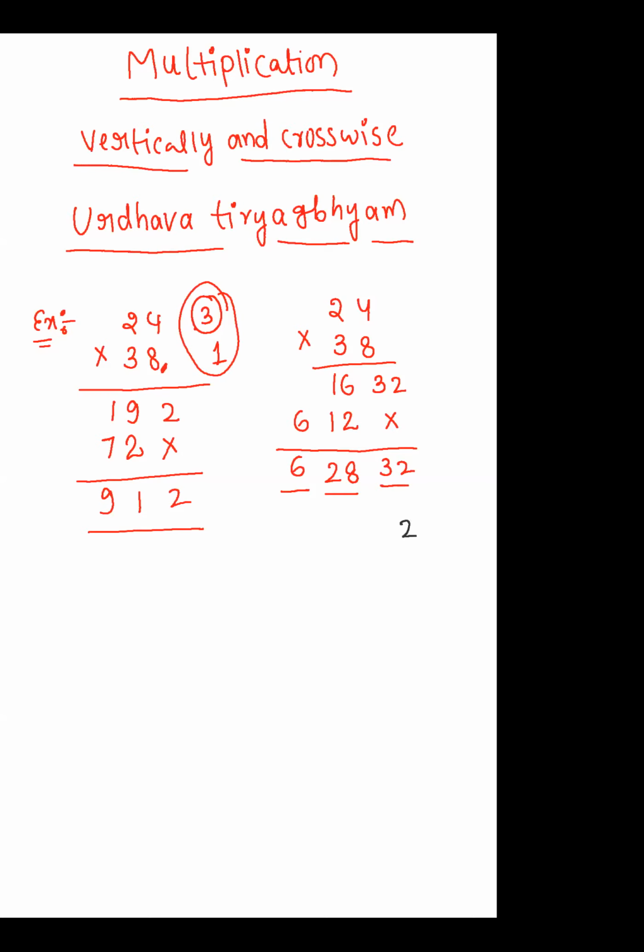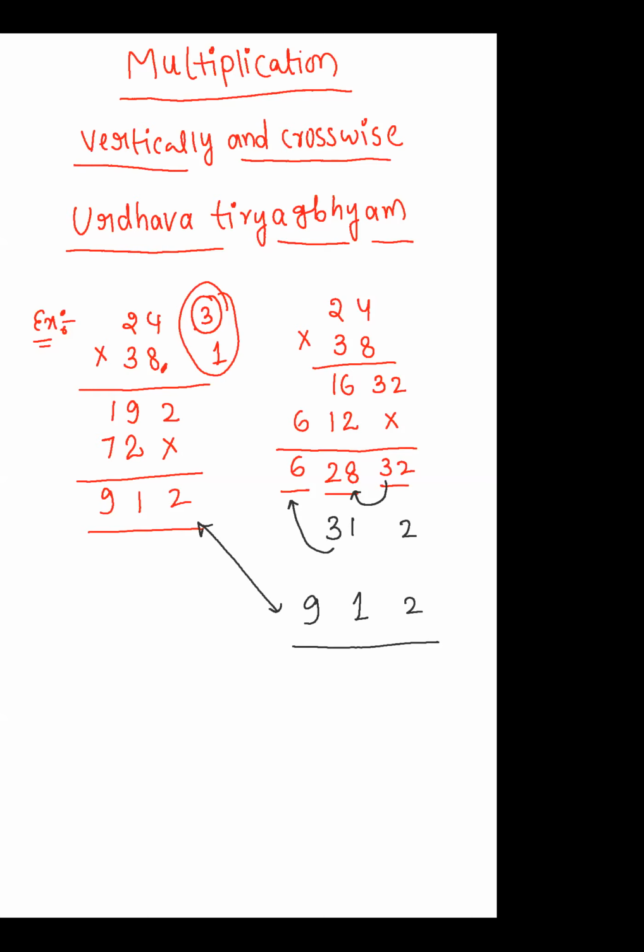I'm writing 2 here, and the extra number I am carrying over to the tens place. So it becomes 31. Look at the 31, I want only 1. The extra digit is carried to the hundreds place value. Then 6 plus 3, that is 9. So look at it now, in both cases we are getting the same answer.